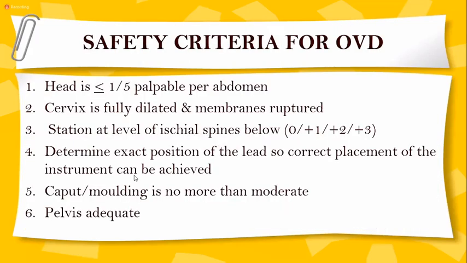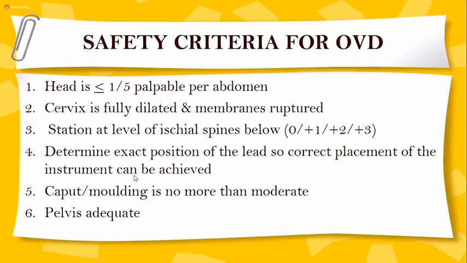Safety criteria for applying operative vaginal delivery. Number 1, head is less than 1/5 palpable per abdomen. We have discussed that before. The cervix is fully dilated, membranes are ruptured. Station at the level of ischial spine or below: 0, +1, +2, not -1. We take the ischial spine as the criteria of the station.